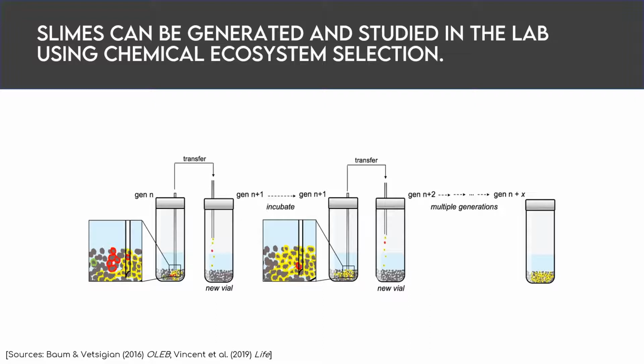And to do this, we incubate our ingredients to allow for putative slimes to establish themselves, and then we transfer a small subset of colonized grains, usually about 10%, to a new reaction vessel containing fresh food and fresh uncolonized mineral grains. And we repeat this over many generations to selectively enrich for variants, depicted in different colors here in this figure, that are better able to get from grain to grain and resist serial dilution out of existence. Now, importantly, we also routinely sample both the bulk solution and the mineral grains and analyze them to track any changes that might be occurring in response to the selection pressure.